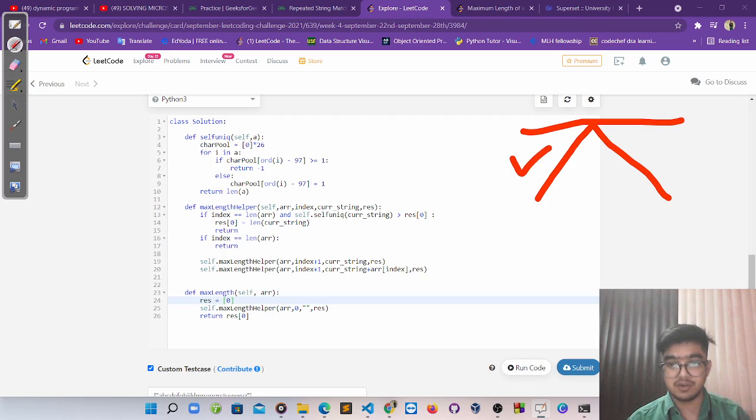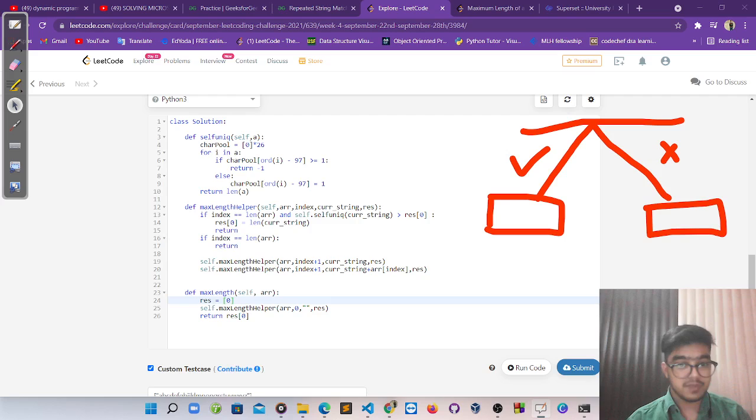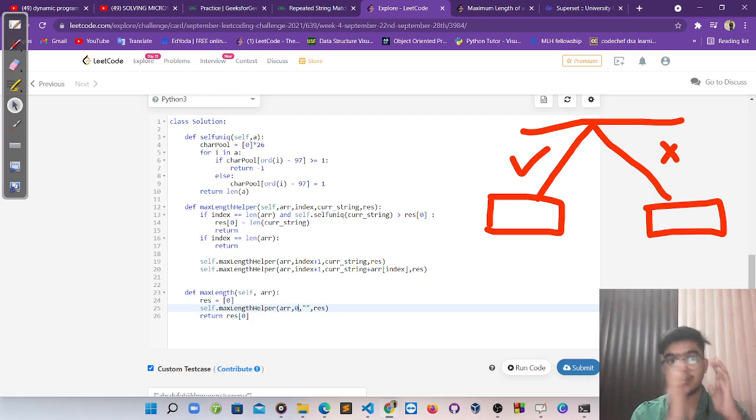In that part we can include it, and in that part we can't include it. When we go there, we have some strings which are created within that path, and we have some strings which are created within that path. That's why we are passing an empty string, which stores all the strings within the path. And there is a 0. 0 is pointing to the index, meaning we are taking the first string within our array. And if we don't take the first, we go to the second, so that's why we do this.